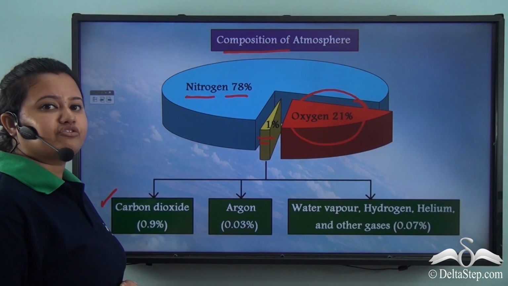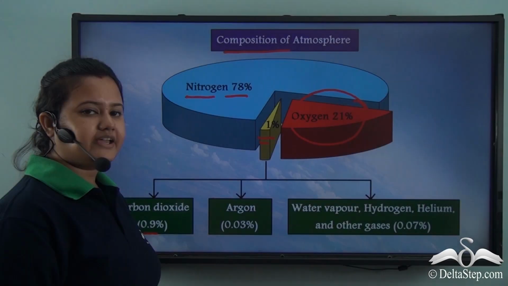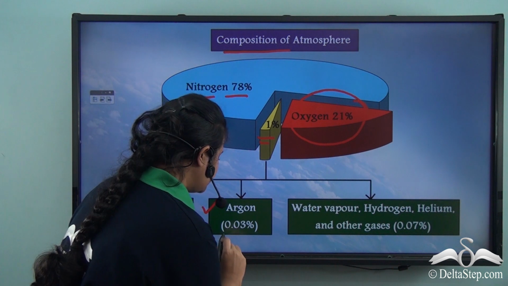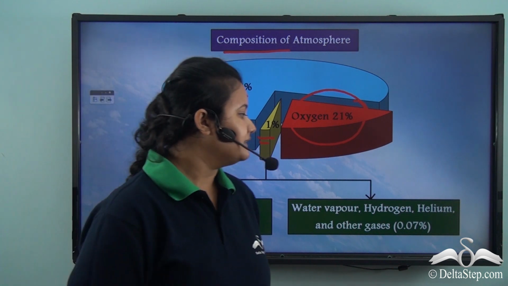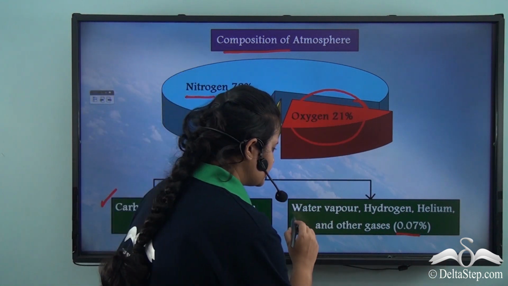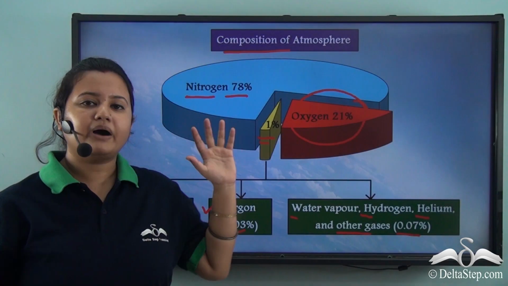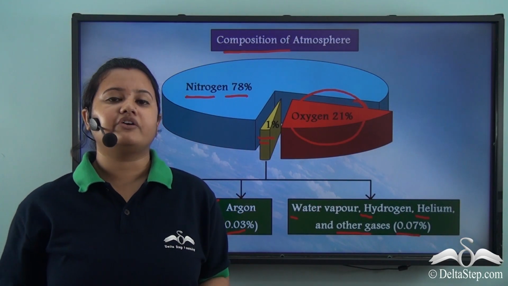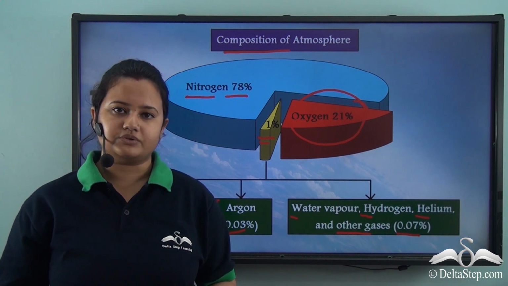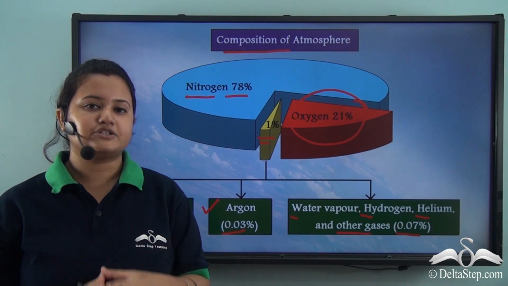The percentage of carbon dioxide is 0.9%. The next one is argon. The percentage of argon is 0.03%. The remaining 0.07% is composed of water vapor, hydrogen, helium and other gases. Now, apart from these gases, atmosphere also contains dust particles, pollen grains and other pollutants. So these are the main gases that are present in our atmosphere.